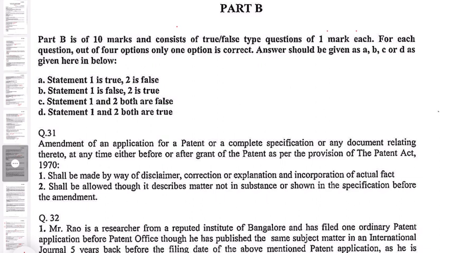Statement 1: It shall be made by way of disclaimer, correction or explanation and incorporation of actual fact. Statement 2: It shall be allowed though it describes matter not in substance or shown in the specification before the amendment. So here the second statement is false, whereas statement 1 is true. So the correct option is A.